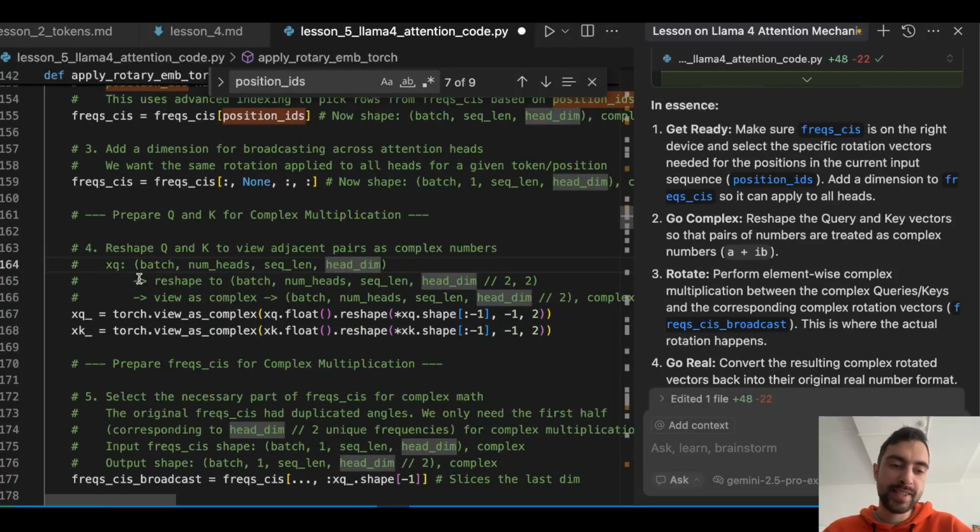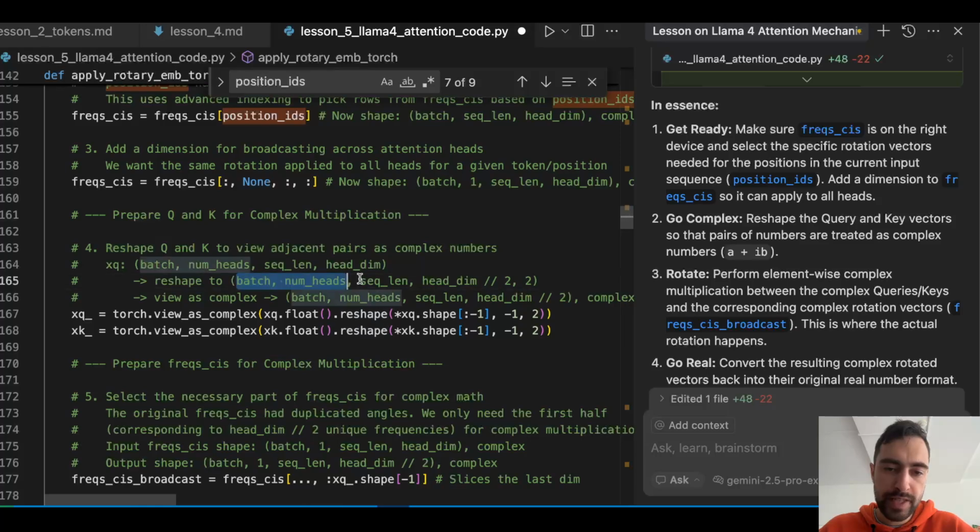So we start with batch size, num heads, sequence length, head dimension. And what we want to do is separate the full head dimension into pairs within that head dimension. So we will reshape to the same thing until here, but the last dimension is divided into two.